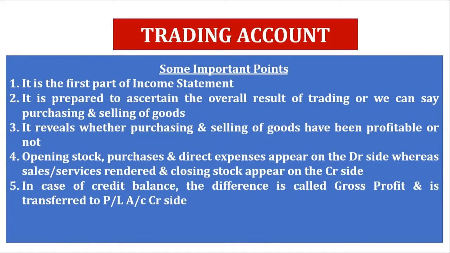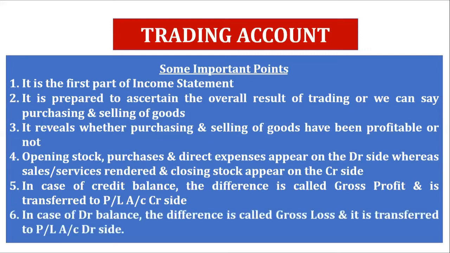So in case of credit balance, the credit side is higher. So if the credit side is higher we call it credit balance. In case of credit balance the difference will appear on the debit side and it is called gross profit. And in case of debit balance, that means if the debit side is higher, then the difference will appear on the credit side and we call it gross loss.